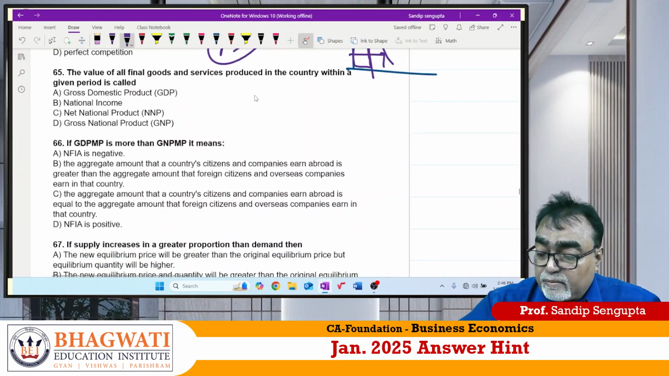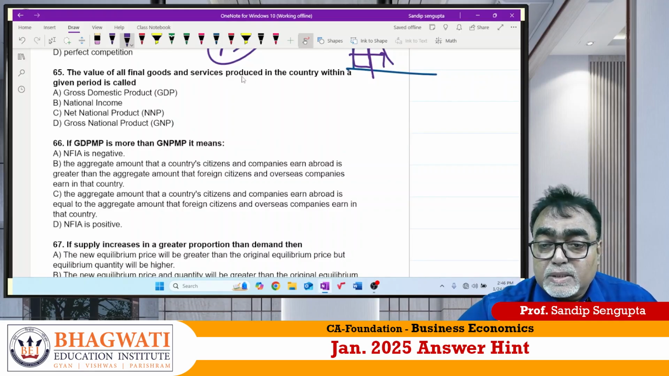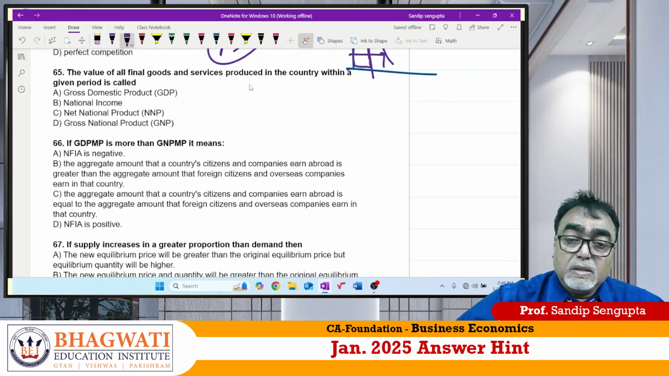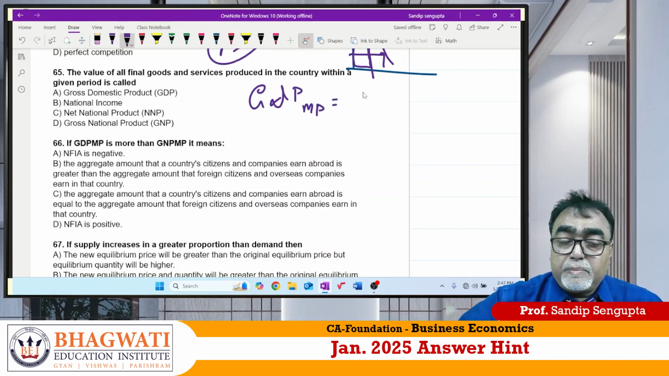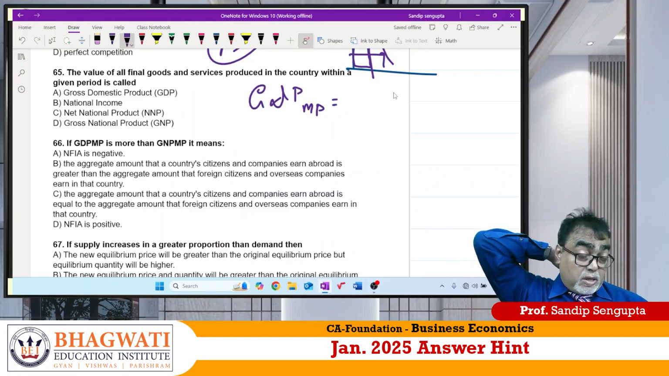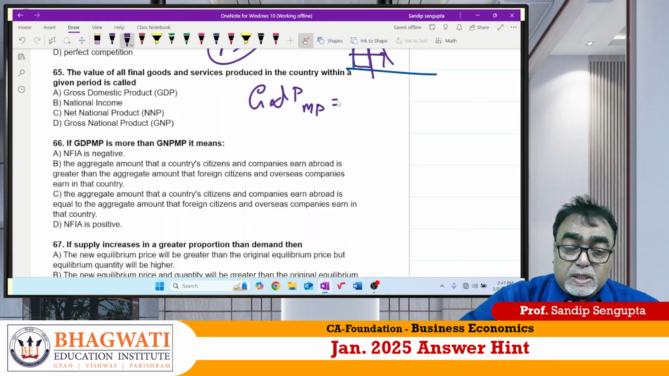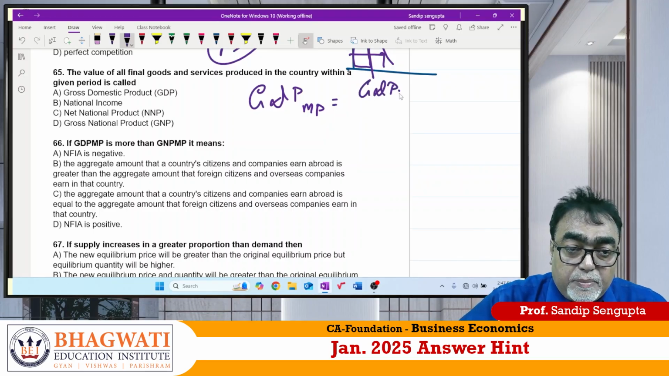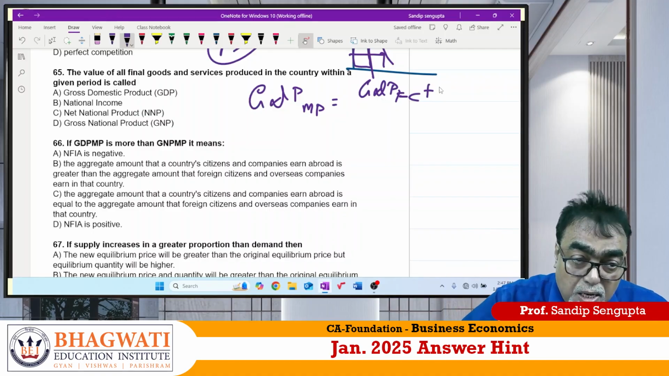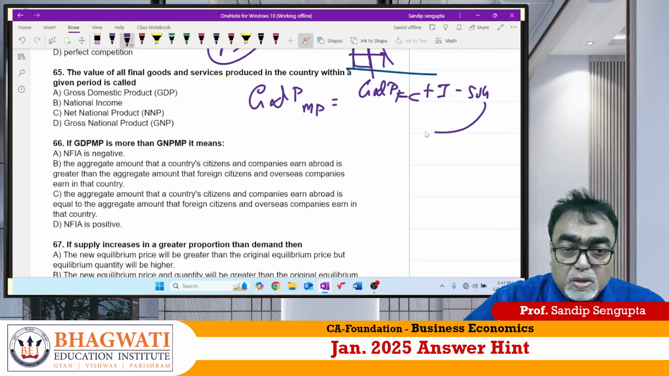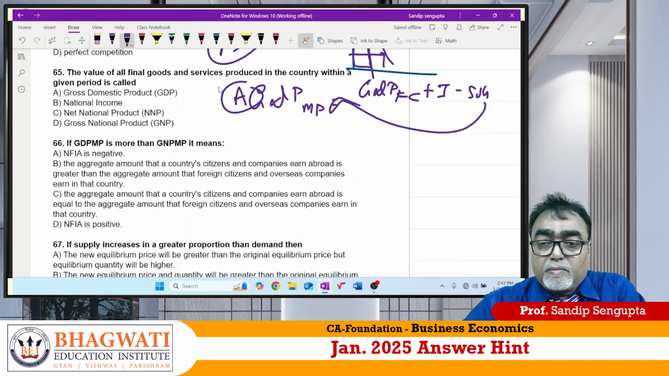Now 65. 65 is what? The value of final goods and services in a country. It is called GDPMP. Sir, GDPMP means in production method, if we find out total production of all goods and services, we call it as GDPMP. If it is GDPFC, we call it as gross domestic product at factor cost. Plus indirect tax minus subsidy, we get GDPMP. The answer is A.